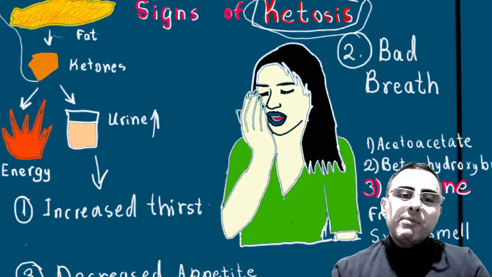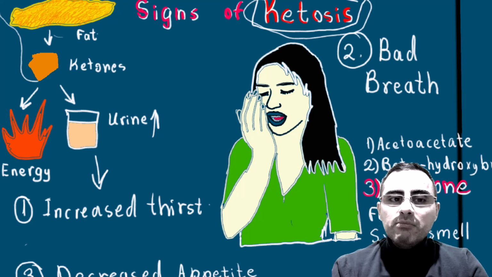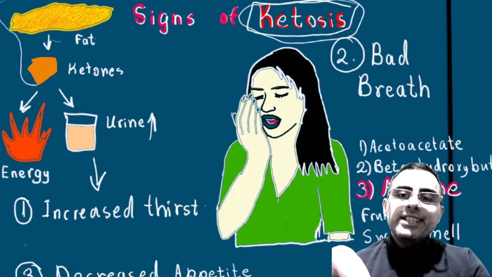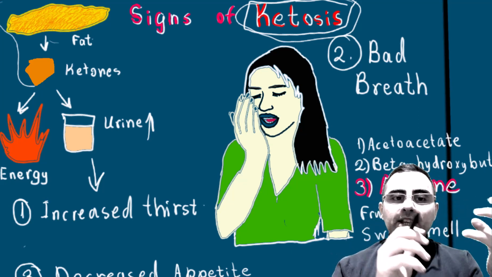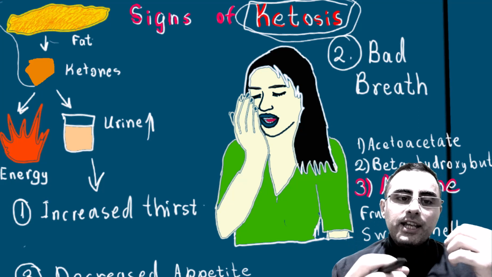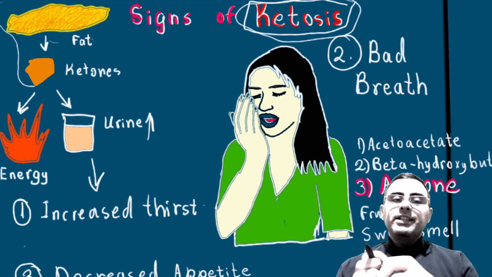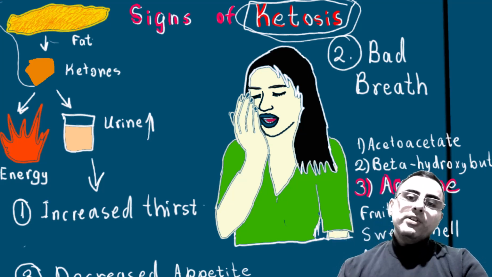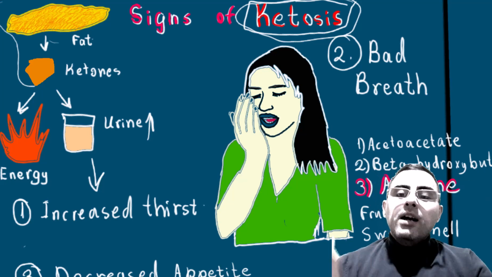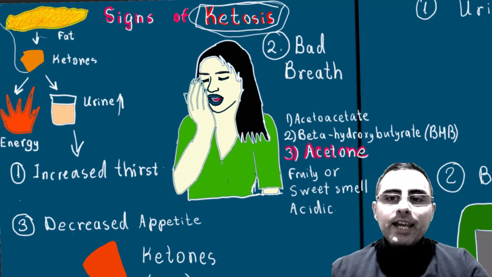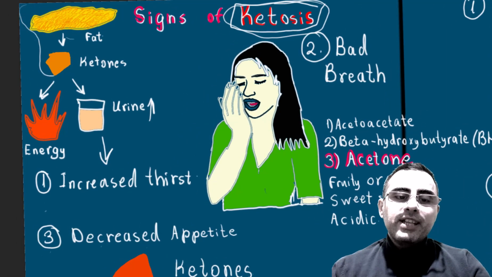Keto diet is one of the most popular diets for weight loss, and the only known mechanism for weight loss is the ketotic state. Ketotic state means when our body uses fats to produce ketones, and ketones are used for energy production. That's the idea of ketosis. And ketosis causes weight loss. Ketosis causes fat burning. So, how do we understand that we are in ketosis? What are the signs of a ketotic state?